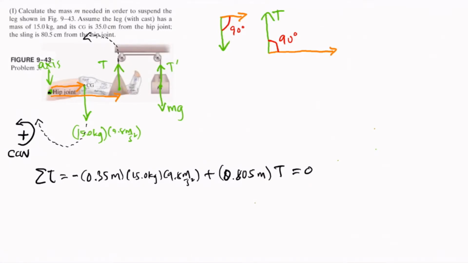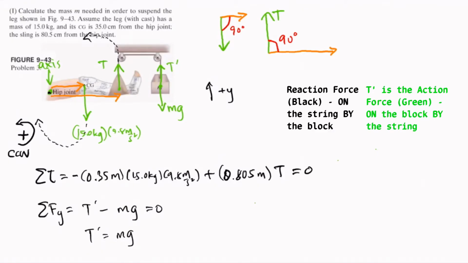There are no forces along the x-axis. If we sum the forces along the y-axis, we have T prime minus mg equals 0, if we choose this direction as the positive direction. So we have T prime equals mg. Now how is T prime related to T? T prime is the force exerted by the string on the block.